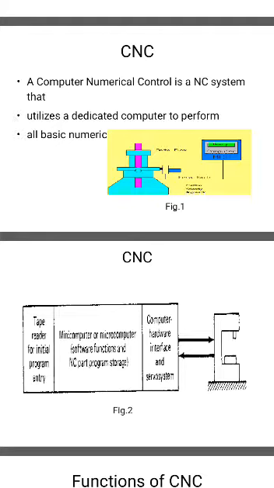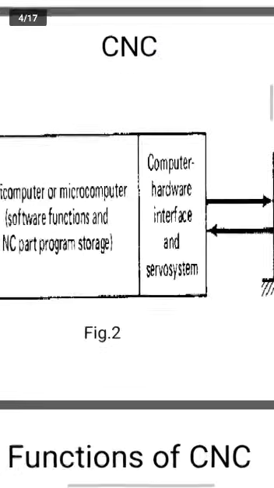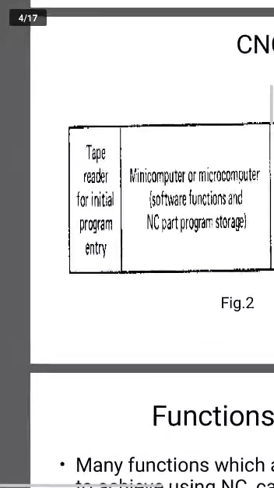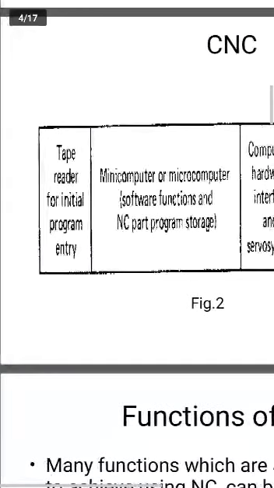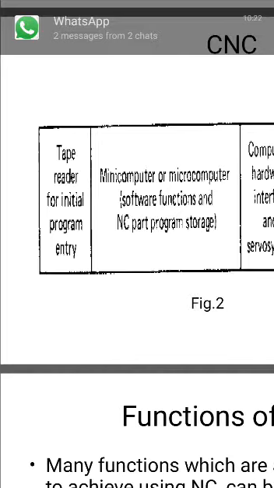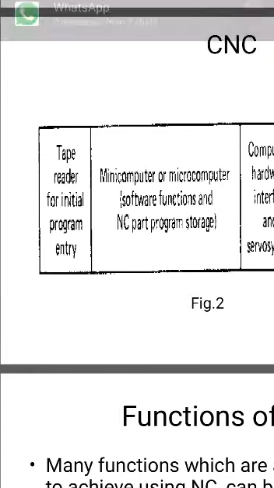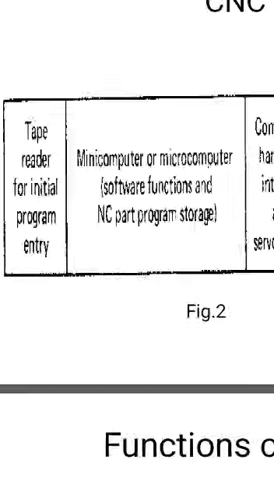The new system operations can be incorporated by the CNC control and by reprogramming it also. So what does this diagram tell us? Tape reader. What does the tape reader do? Whatever is stored in the computer, it transfers from the system to the machine by loading or unloading.